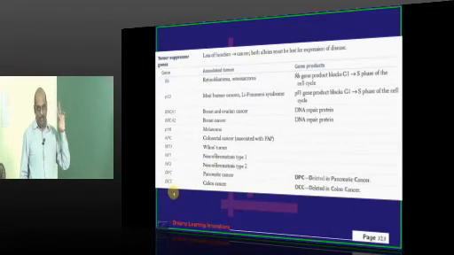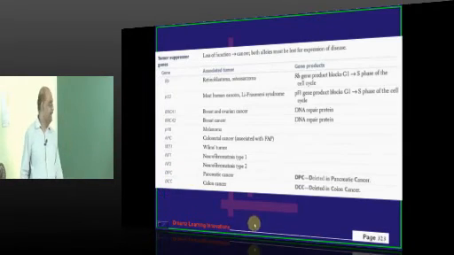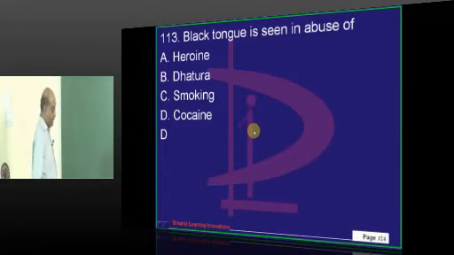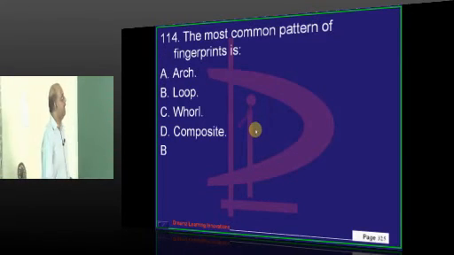There is a difference between DPC and DCC. District Police Commissioner, District some other commissioner. There's a difference. One looks colon, the other looks pancreas. Okay, dog. Black tongue is cocaine.